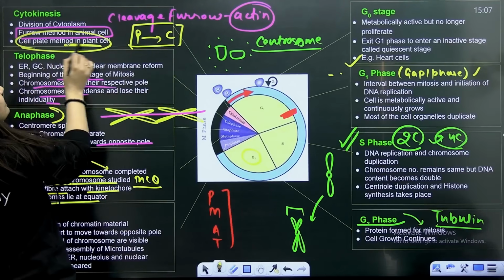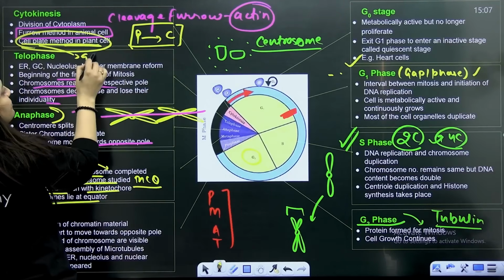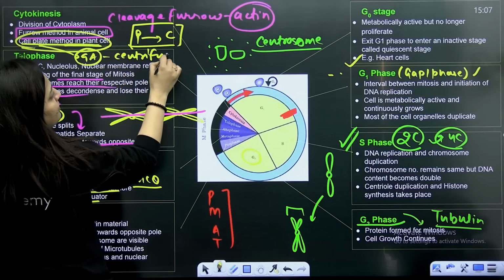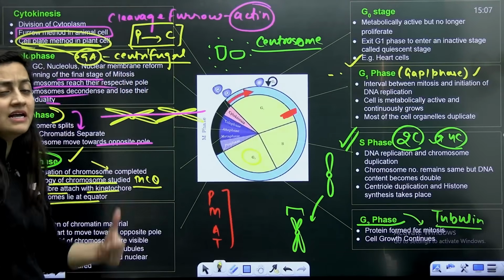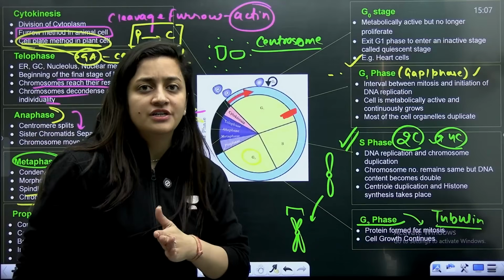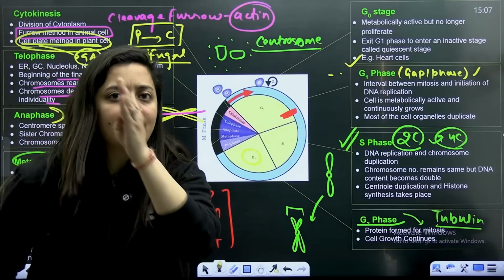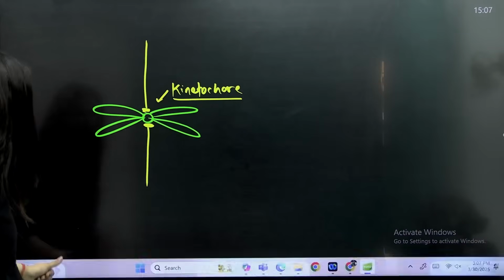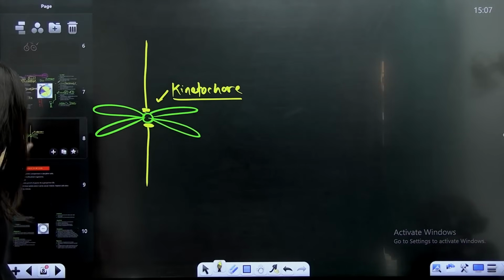Cell plate formation is there in plant cells. Golgi apparatus will help in that. And here it is centrifugal arrangement. That's what you have to keep in your mind. This is all about mitosis, where after the division, the daughter cells will have the same number of chromosomes just like the parental cell. Now let's move to the next part, that is meiosis, which is the reductional division.